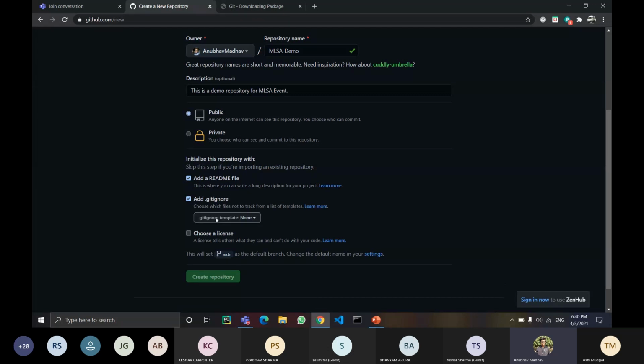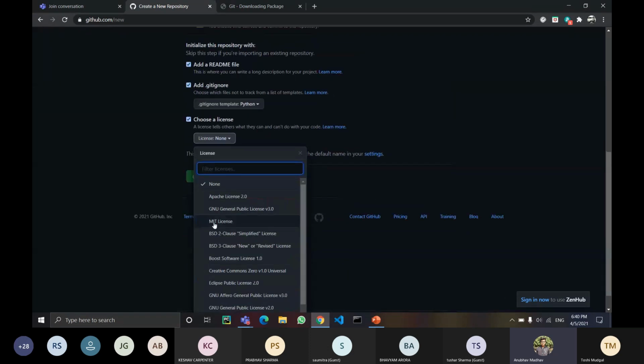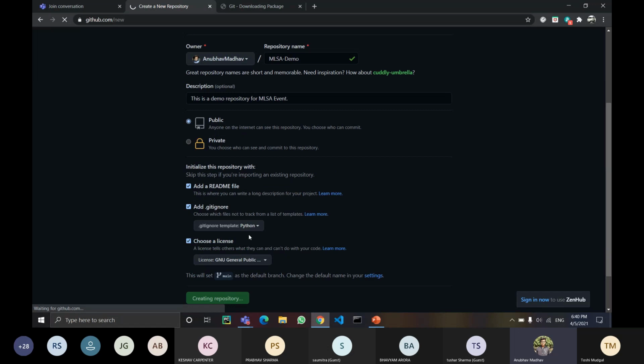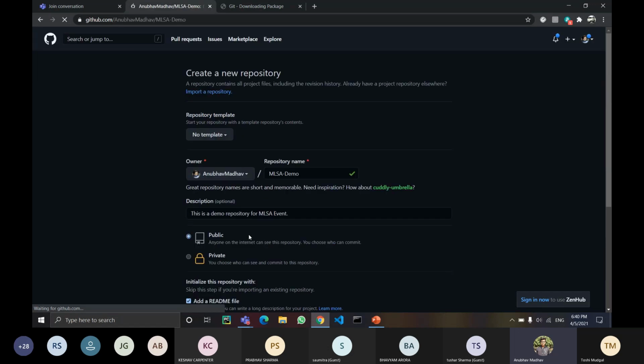Like if you are making a project in Python, you can use a template of .gitignore for Python, so that all the unnecessary files, like cache files which are not really supposed to be pushed on GitHub, get ignored automatically. And if you want, you can also choose a license, though it is of no use for you all. Let's say I'm using the GNU General Public License, and then create a repository. Simple. And your repository is created.